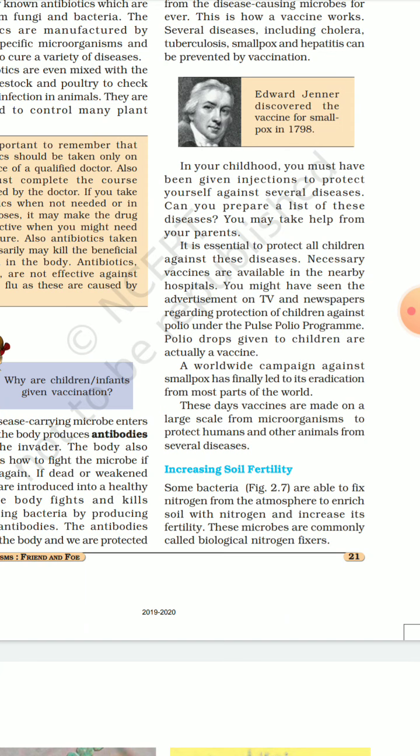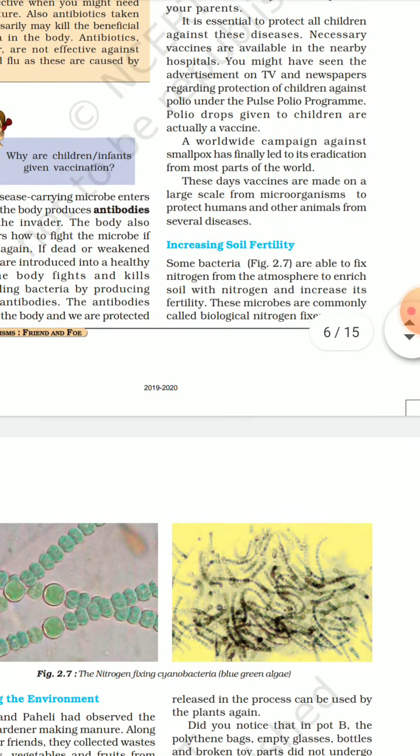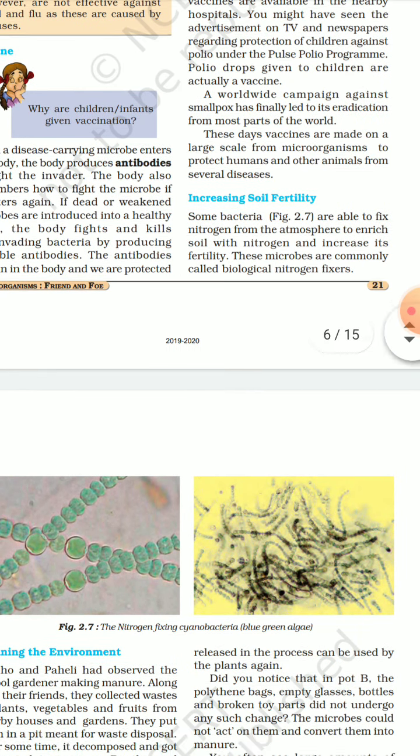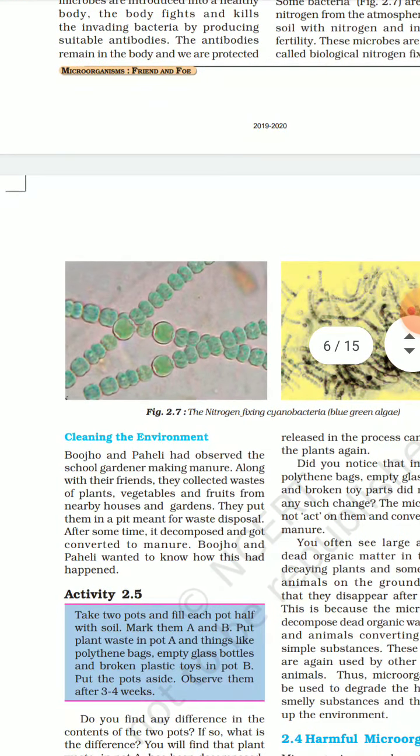Increasing the soil fertility. There are bacteria like rhizobium which are present in the root nodules. They increase the fertility of the soil. Then cleaning the environment. Microorganisms also play a very important role in cleaning the environment. They clean the environment because they help in the decomposition of vegetables, plants, fruits and dead animals. So that's why they are also responsible for the recycling of nutrients. Thank you.